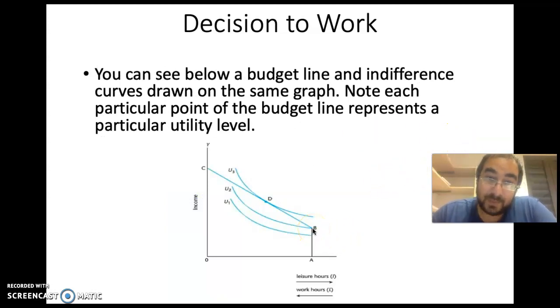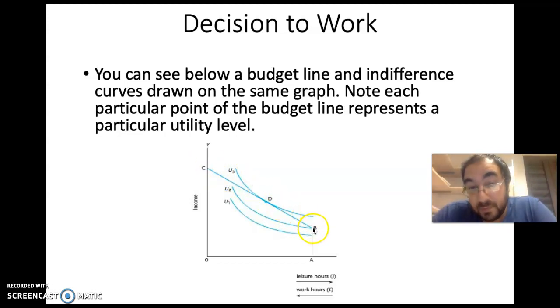This is B. At B is the point where our individual is when he or she is not working, and when he or she is not working, U2 will represent the utility curve our individual is on. So when our individual is not working, he or she is getting a utility equal to U2. When our individual is working, he or she will move along this budget line.